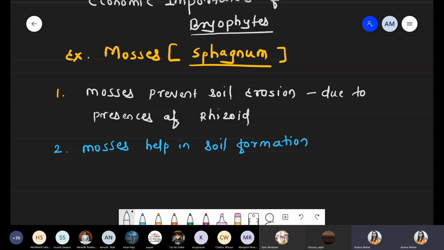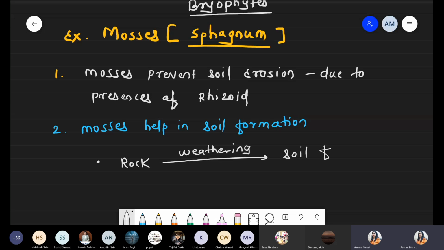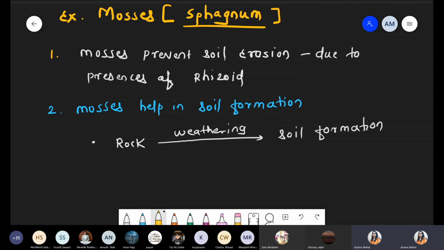I hope you remember, whenever we talk about soil formation, whatever rock is present undergoes the process of rock weathering, and due to rock weathering, slowly all that large rock particles are converted into soil. So they are responsible for the soil formation. Now in this condition, who helps?